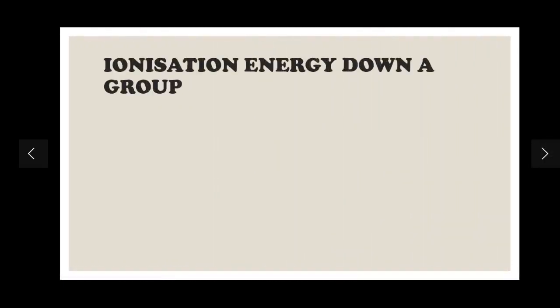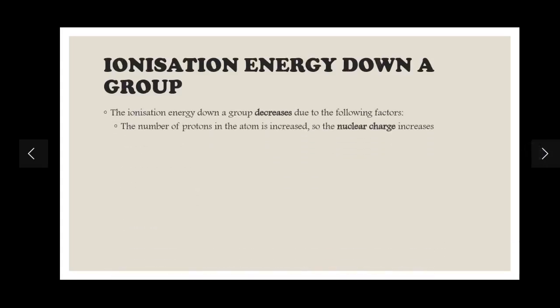Down the group. What happens down the group? The ionization energy, we know, decreases down a group. What are the factors? What are the reasons? The number of protons in the atom is increased, so the nuclear charge increases. You might think firstly that since nuclear charge is increasing, the nucleus should attract the outer electrons strongly towards itself. This would be the logic that you would provide. But there are some other factors as well that you have to consider in this question.